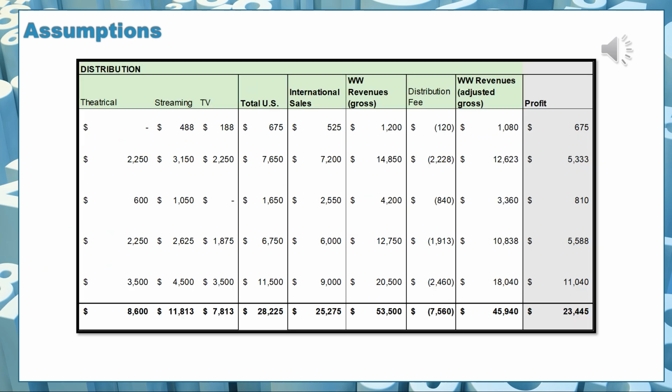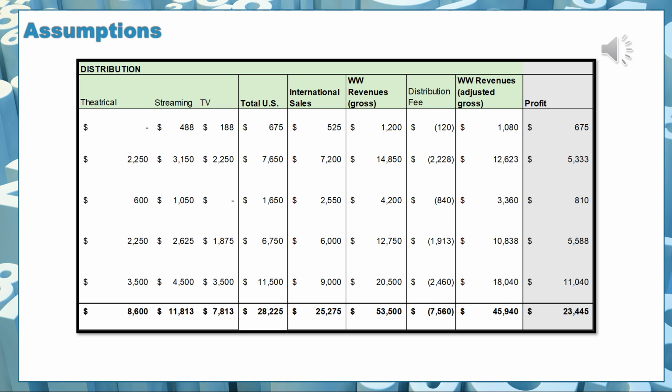And we look at our distribution revenue summary for our entire slate. We see that theatrical will generate 8.6 million on all the movies, streaming will generate 11,813,000, television generates 7,813,000. The total US revenues will therefore generate 28,225,000. International sales revenues will generate 25,275,000.